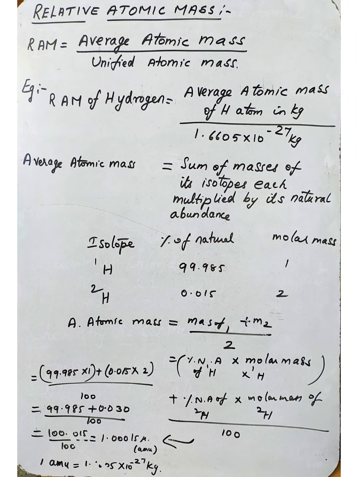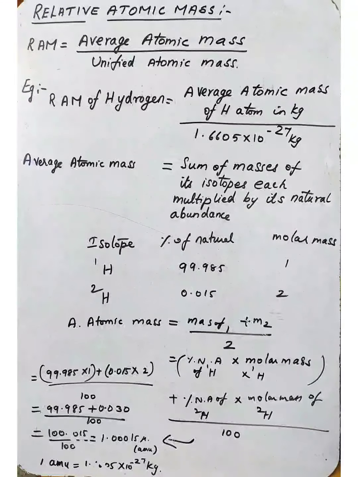How can we find the average atomic mass? Average atomic mass is equal to the sum of the masses of its isotopes, each multiplied by its natural abundance.